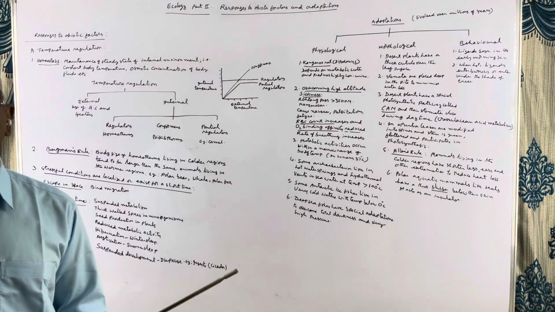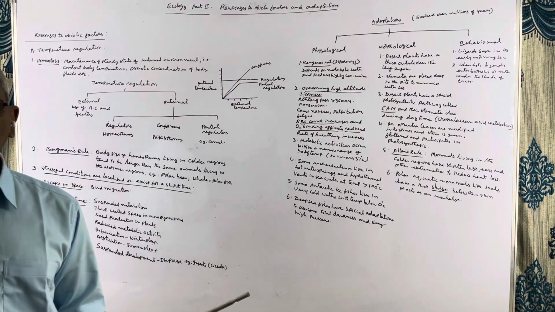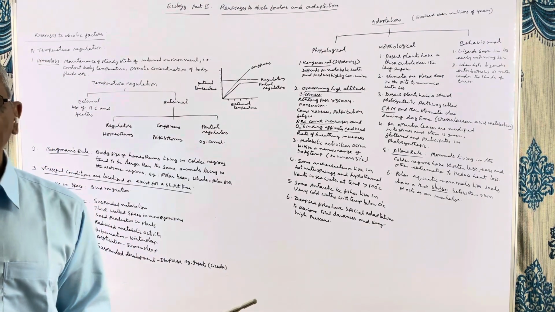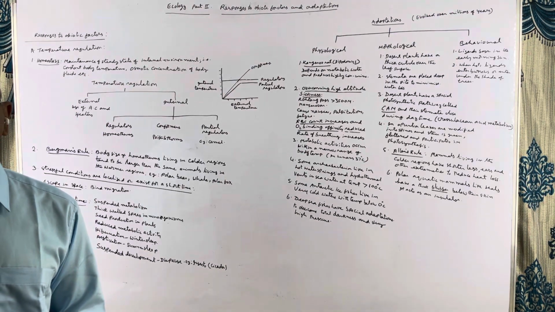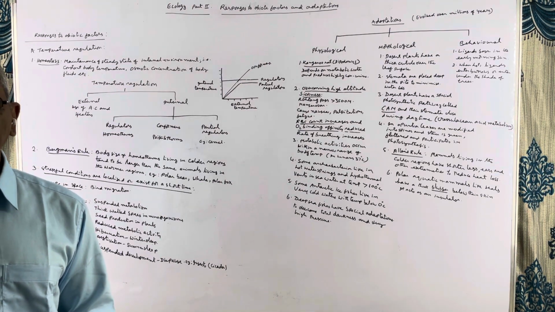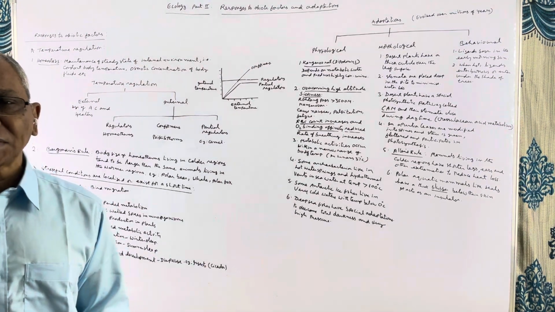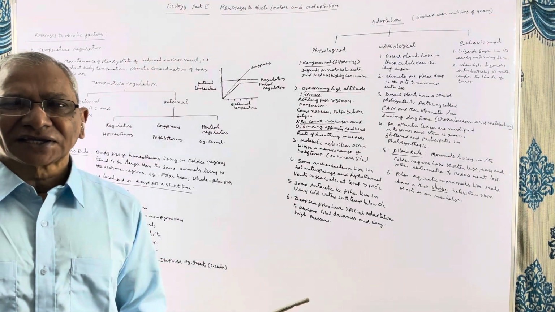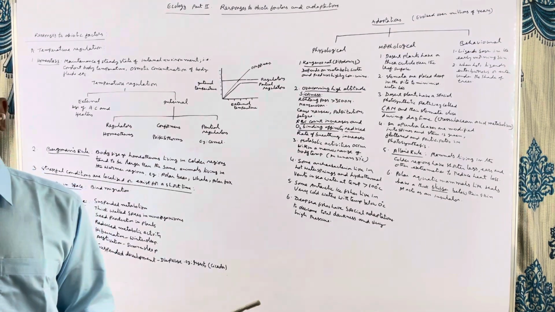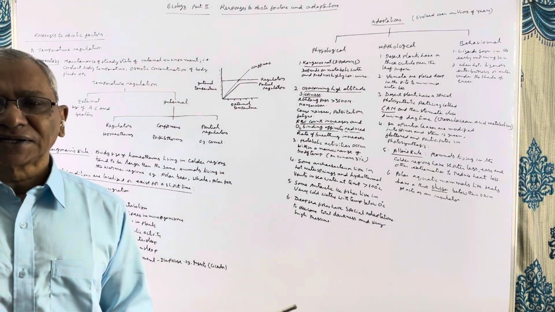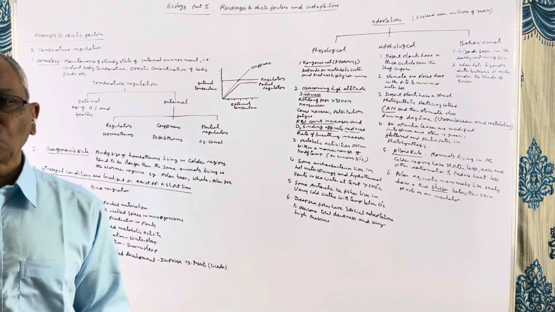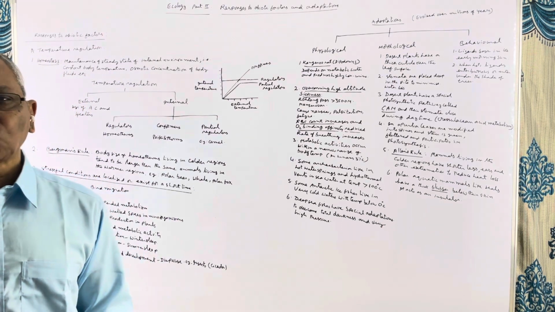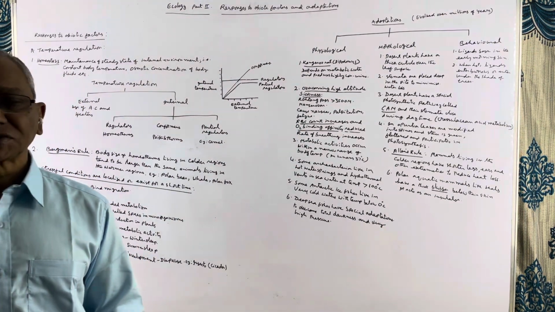Take the example of the bear. Bears are found in the polar regions, where they are polar bears, and also in tropical countries. The body size of polar bears is much bigger than that of the bears living in the tropical regions. As a result, what happens? In the case of polar bears, the ratio between the body surface area and the body volume will be less. So, they lose less heat through their body surface.